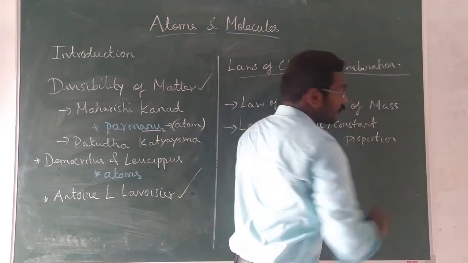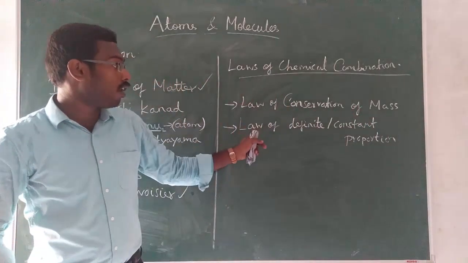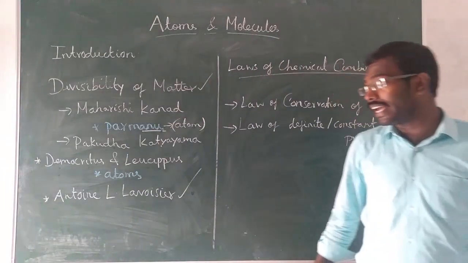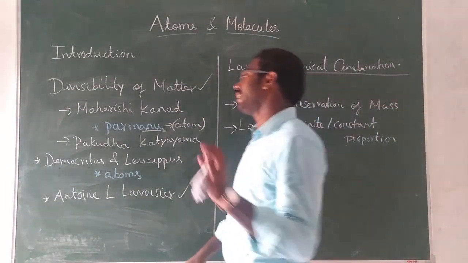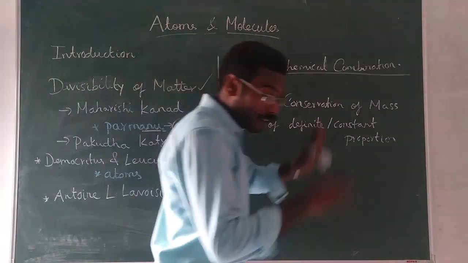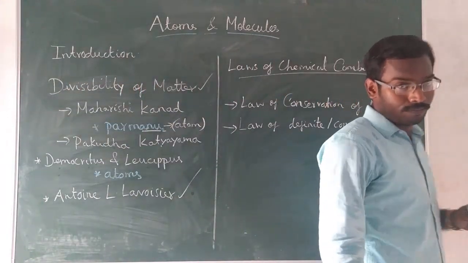So: law of conservation of mass, and law of constant or definite proportion. These two laws laid the foundation for the development of chemical science.